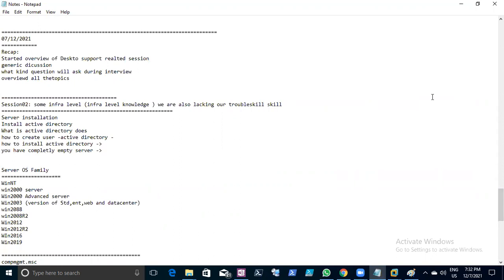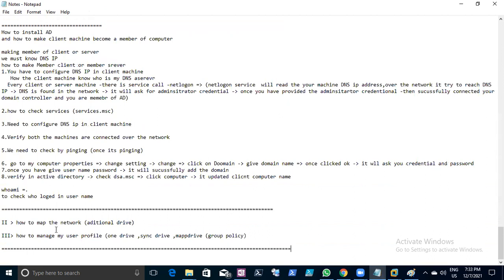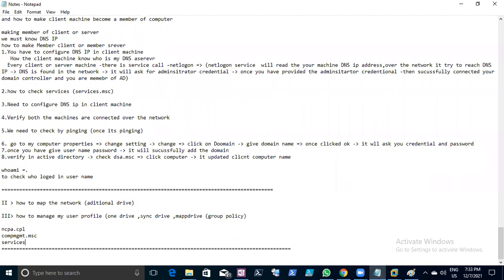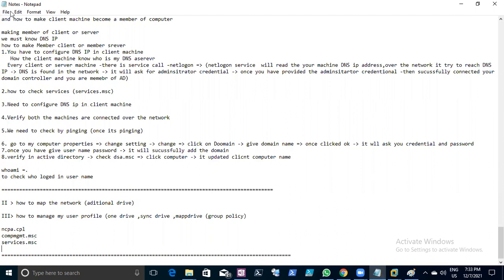I was thinking of that command because I didn't choose the network one, so I was recalling that command, ncpa.cpl. Now while you are answering, you should tell these commands: ncpa.cpl, compmgmt.msc, services.msc. People will see that you are familiar with them. Yes, I have used computer management and services, but I didn't use ncpa.cpl, so I was recalling it every time.